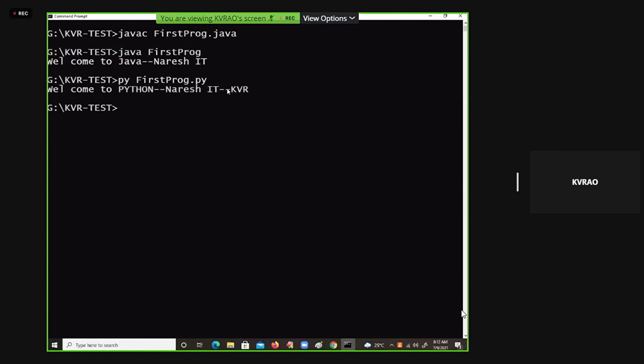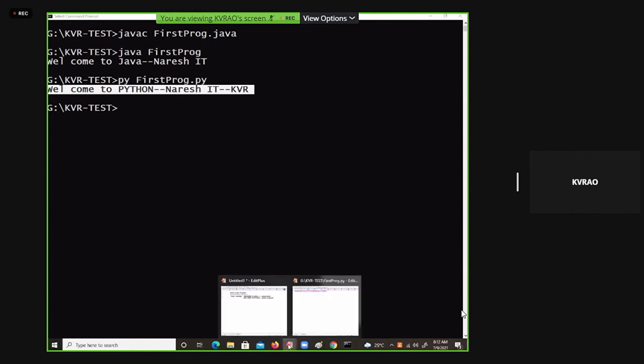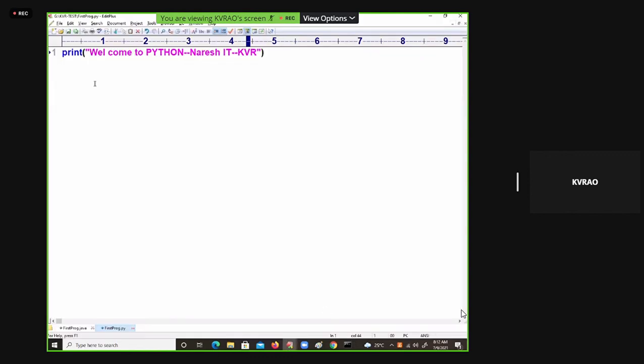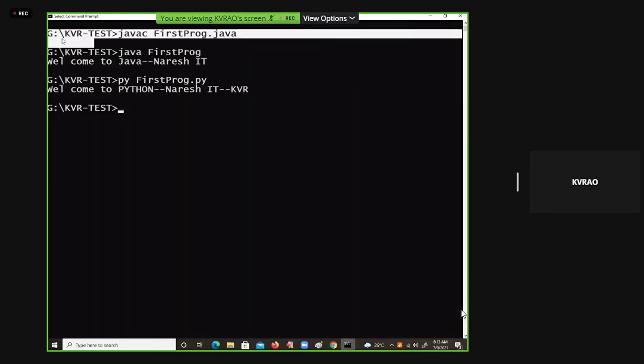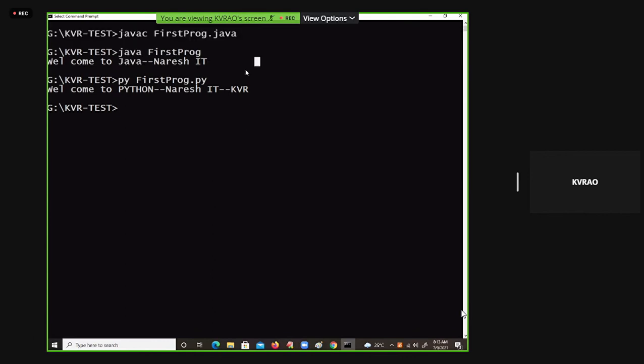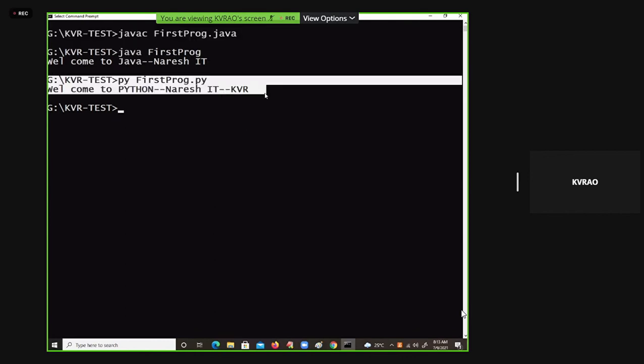See the result of it. Welcome to Python Naresh IT. Welcome to Java Naresh IT. Here what is happening? In a single line I completed my Python program, while here it is taking 7 lines of code. I hope that writing a Python program is easy. And I showed you separately here that Java requires compilation as well as execution, while Python requires direct execution. What is happening inside the execution, I will tell you in the interpretation process.